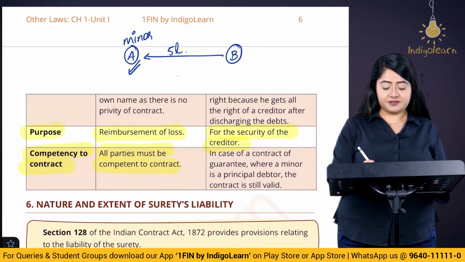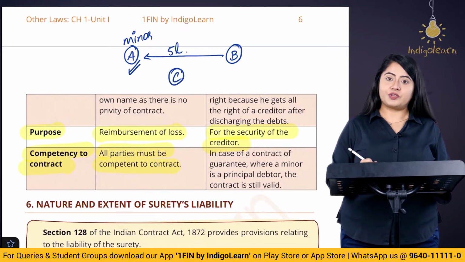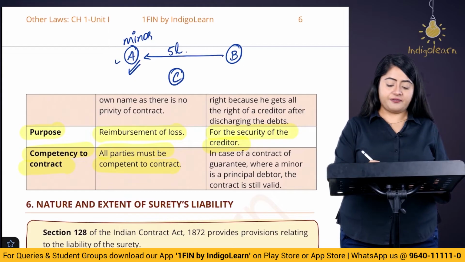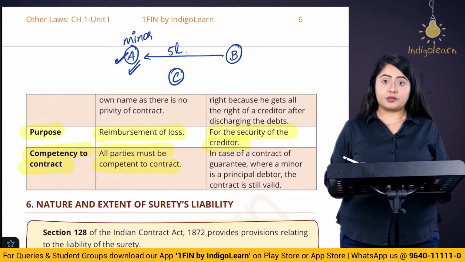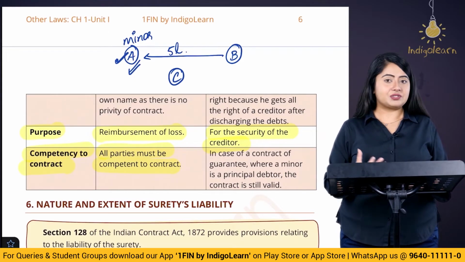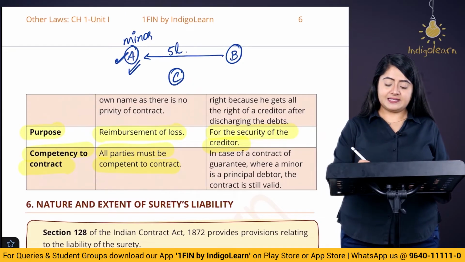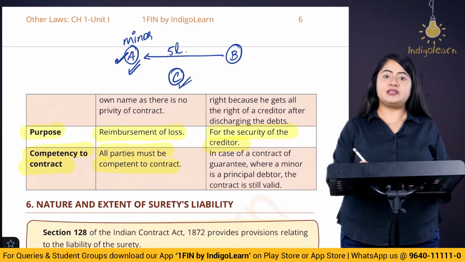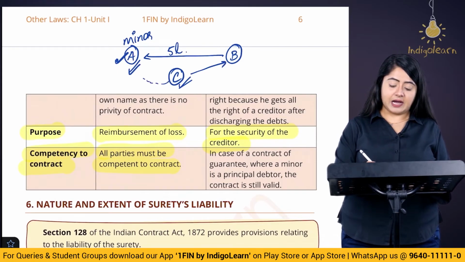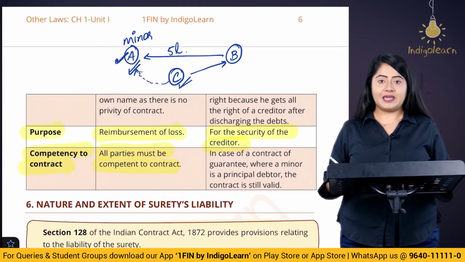In this case there is a surety involved, C also. Now later on, let's say Mr. A fails to make the repayment of this loan. In that case, can A be asked to repay this amount? See, the surety is going to come into the picture. C will have to make the repayment of the amount to Mr. B. But later on, can C ask for this money from A, who is a minor?